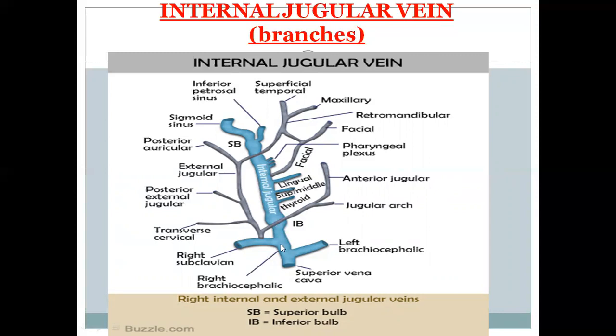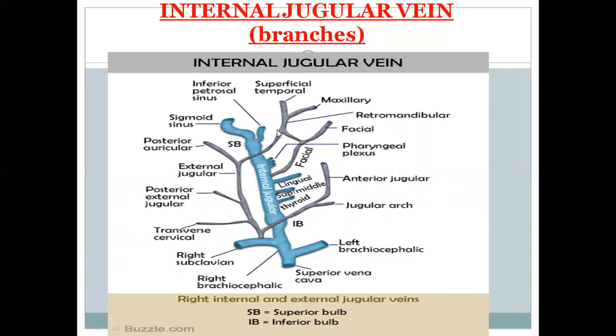The internal jugular vein joins with the subclavian, and it forms the right brachiocephalic. This is the left brachiocephalic vein, and it forms the superior vena cava. So this is the destination of the internal jugular. And this is the superficial temporal, and this is the maxillary vein. When the superficial temporal and maxillary veins join with each other, they form the retromandibular vein.